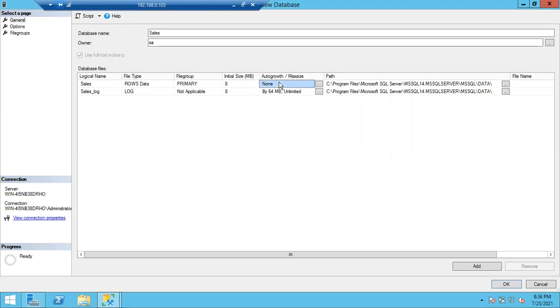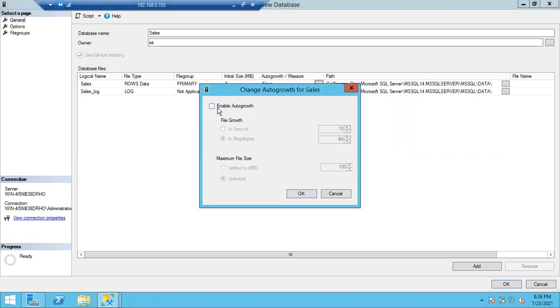If this 8 MB is full, we have an option called auto growth. Why? Because, as I told you, we will have hundreds and thousands of databases. We can't keep monitoring the size of the file on all the databases, whether free space is there or not. Once this 8 MB is full, there is an auto growth option, which you have to enable. By default, it will be enabled. In auto growth also, there are two options: the file has to be increased at percentage level or at megabytes level.